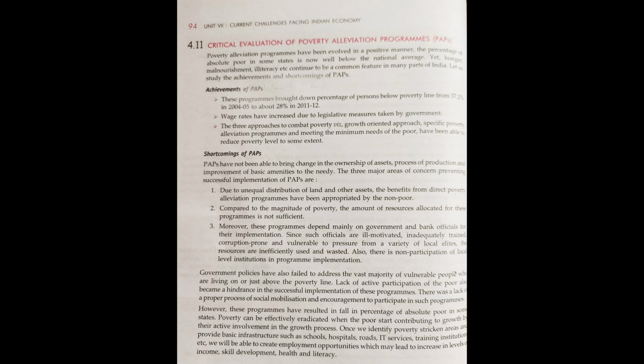So that means the program became successful in some areas. In some areas the standard of living was raised, and people are no longer living below the poverty line, they are living above it. The growth oriented program was also successful in backward areas. Now the backward areas are not called backward, they are called rural areas, right?